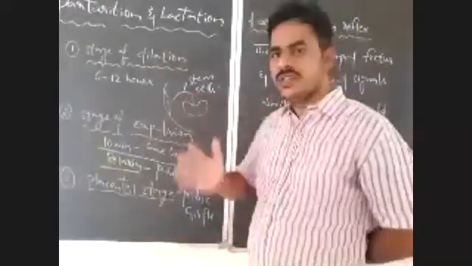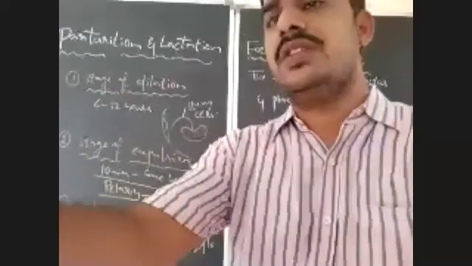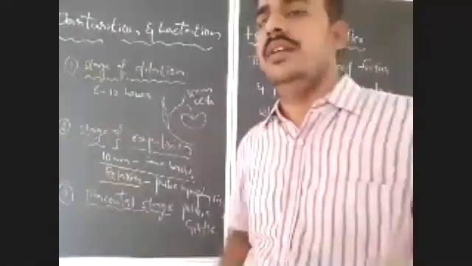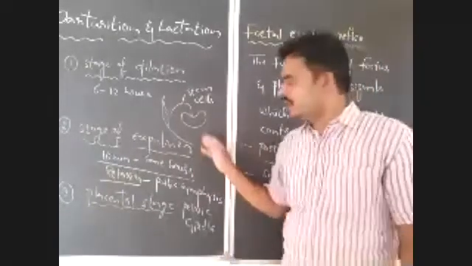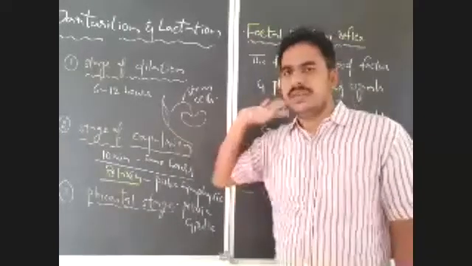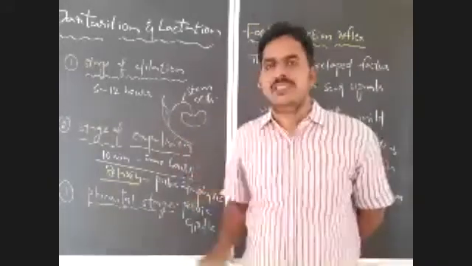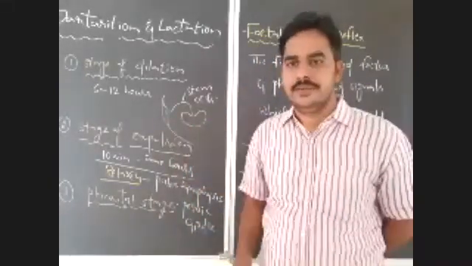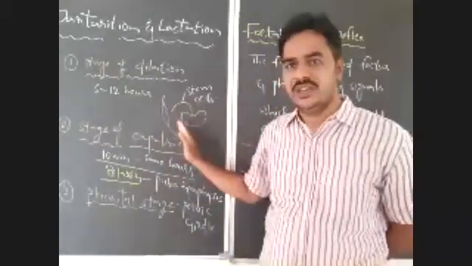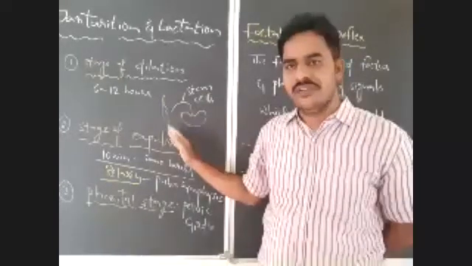Now the fetus is expelled out. Already the amnion and amniotic fluid are also expelled. We already discussed that the amnion ruptures and the amniotic fluid is completely released before parturition. The fetus is also expelled along with the umbilical cord. Then what remains inside the uterus? Inside the uterus, the placenta is still remaining. The placenta is present inside. It is about 500 grams in weight. We already discussed that it is 15 to 23 centimeters in diameter and 2.5 centimeters in thickness.